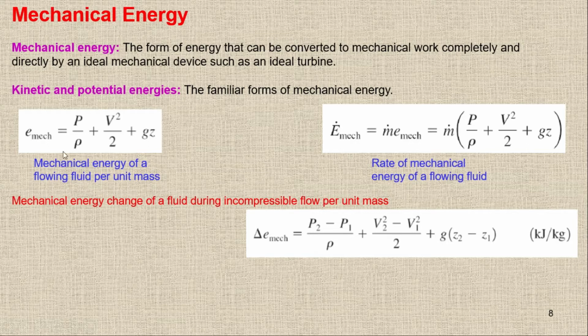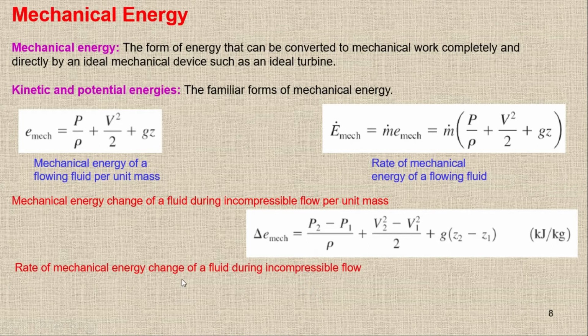Now we have plus the difference in the velocities. So it will be v2 square minus v1 square upon 2, plus g is a constant value, and then we have z, which is z2 minus z1. So this is the mechanical energy change per unit mass. Even I can rewrite the equation for the change in the rate of mechanical energy as well.